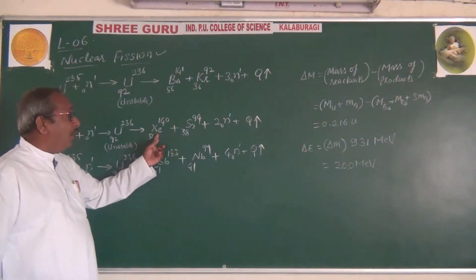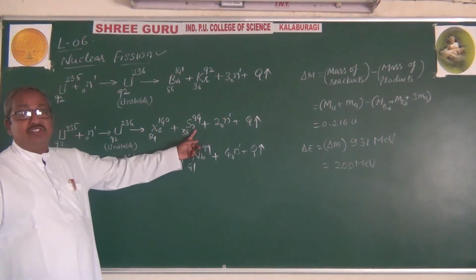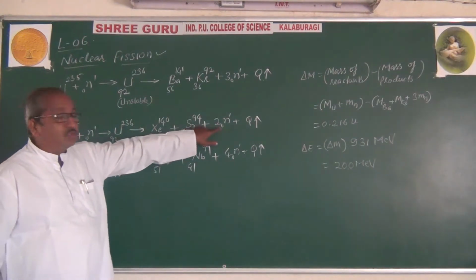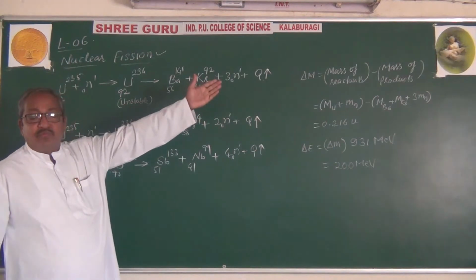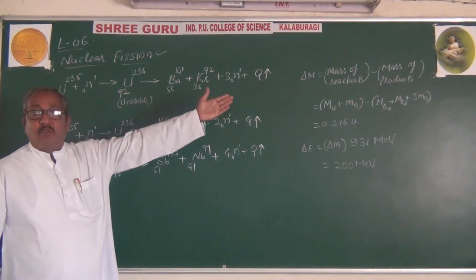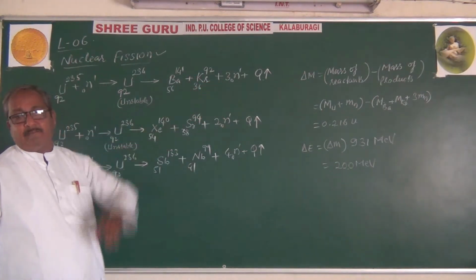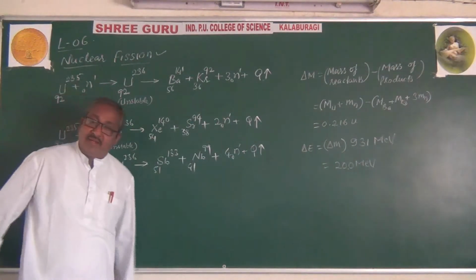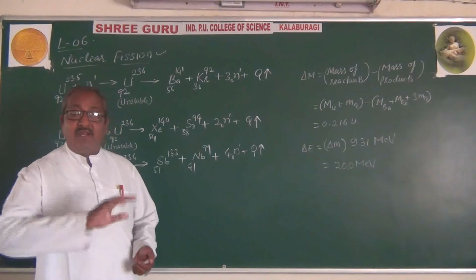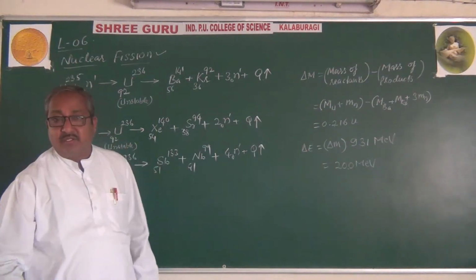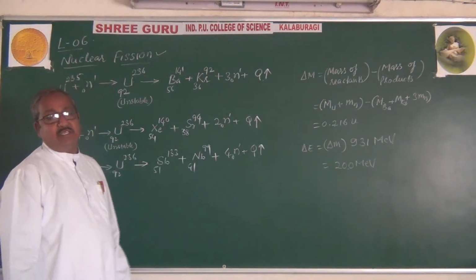One is xenon and another is strontium, plus two neutrons are released. Again, you have to find the mass defect and calculate the energy. Usually the energy released is in the form of kinetic energy, and later the kinetic energy is converted into heat energy.